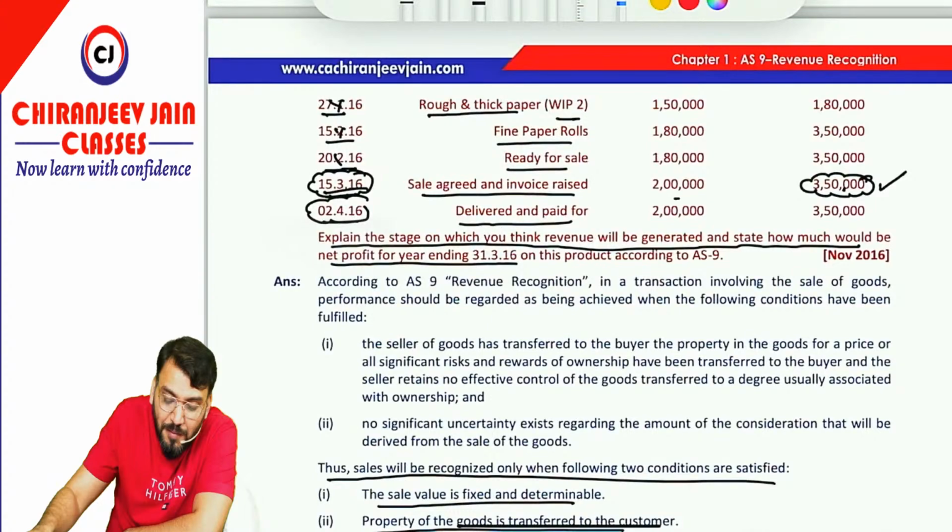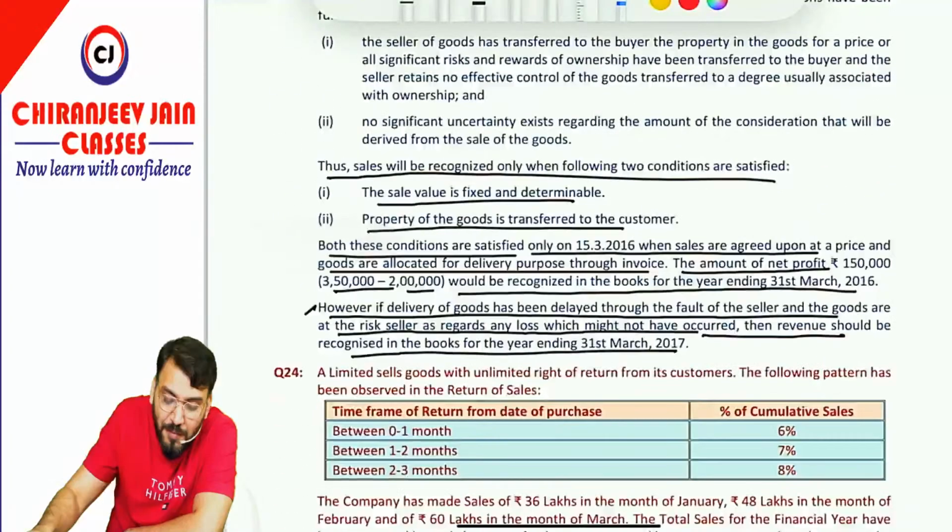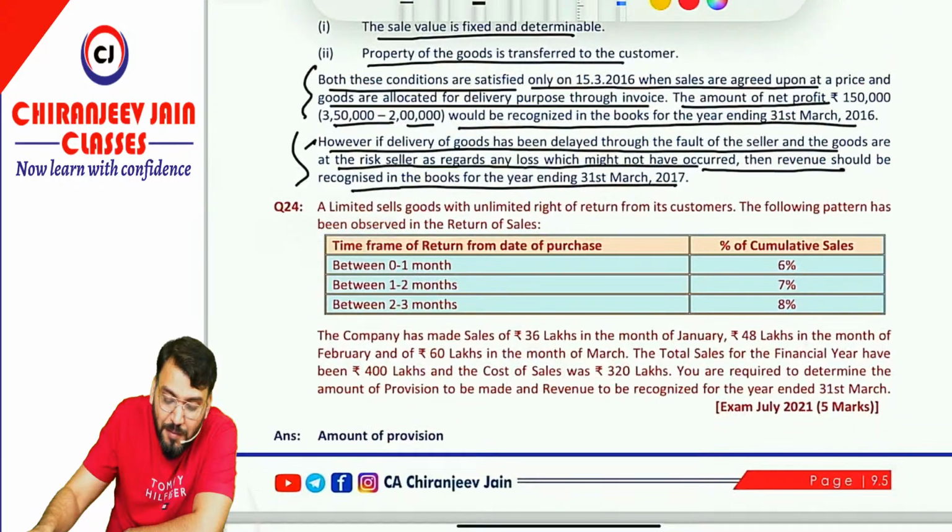If the delivery is delayed because of the seller, then risk and reward will transfer only when the goods are delivered, and it was delivered on 2nd April. Therefore, revenue should be recognized for the next year, the year ended 31st March 2017. Understood these 2 points? Very good question. Question number 24 is also important.